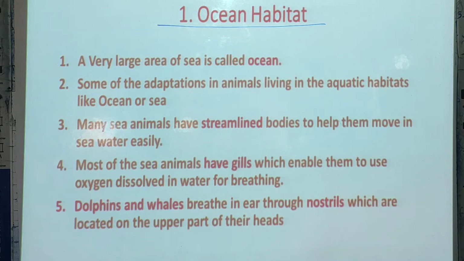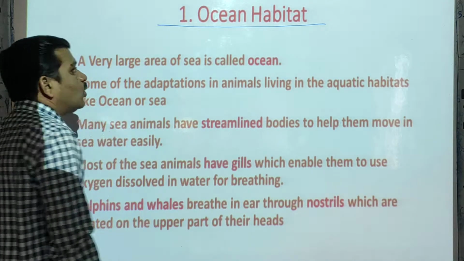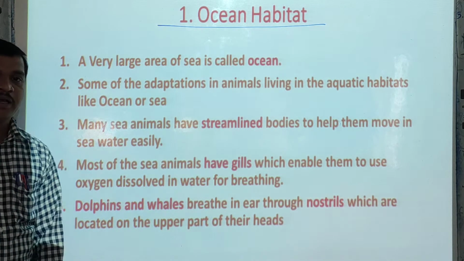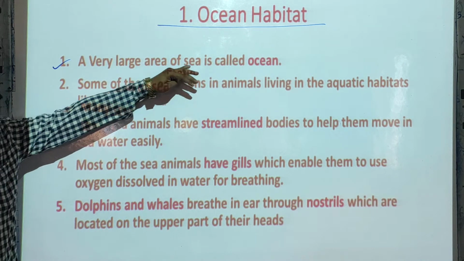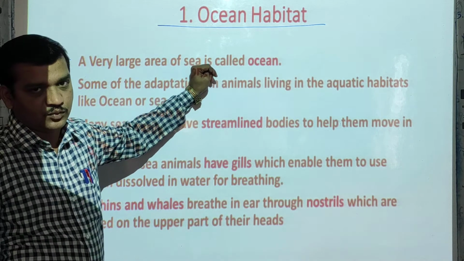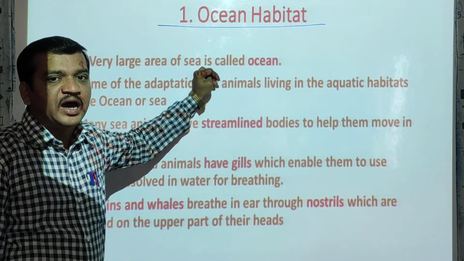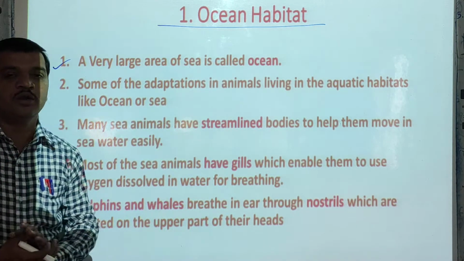First, we will see the ocean habitat. Now in this ocean habitat, what type of animals are there? Ocean is what? A very large area of sea. A very large area of sea is called an ocean.